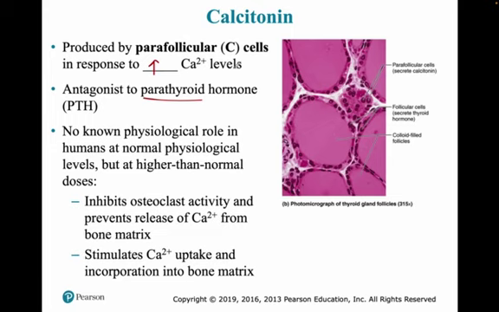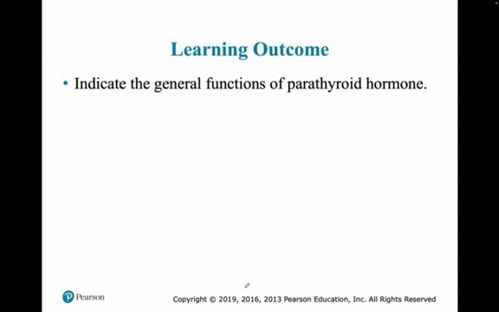So there is no such huge physiological role, but it inhibits osteoclast activity and, because we have enough calcium, prevents the release of more calcium from the bone matrix, and stimulates calcium uptake and incorporation into the bone matrix. If we have too much calcium, we'll start forming stones in different areas of our body. Okay, the next one is parathyroid hormone.